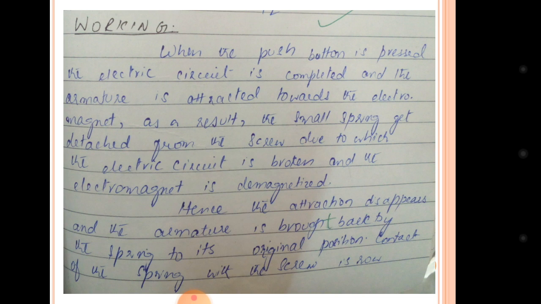As a result, the small spring gets detached from the screw, due to which the electric current is broken and the electric circuit is broken, and the electromagnet is demagnetized. Hence the attraction disappears, and the armature is brought back by the spring to its original position.